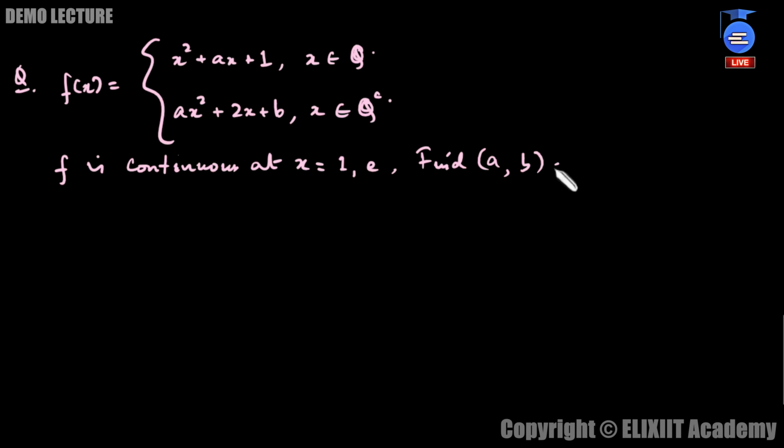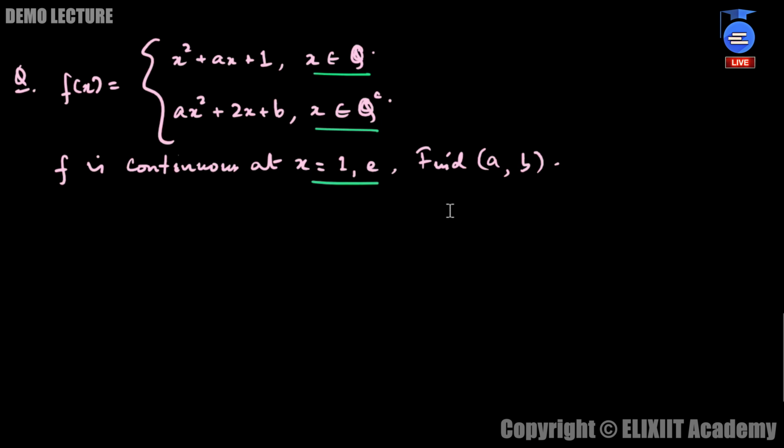The function is given to be x square plus ax plus 1 when x belongs to Q, and ax square plus 2x plus b when x belongs to Q complement. So what we have to do is find the values of a and b, provided that f is continuous at x equal to 1 and e. So it's mentioned that f is already a continuous function. Now we have to find the values of a and b.